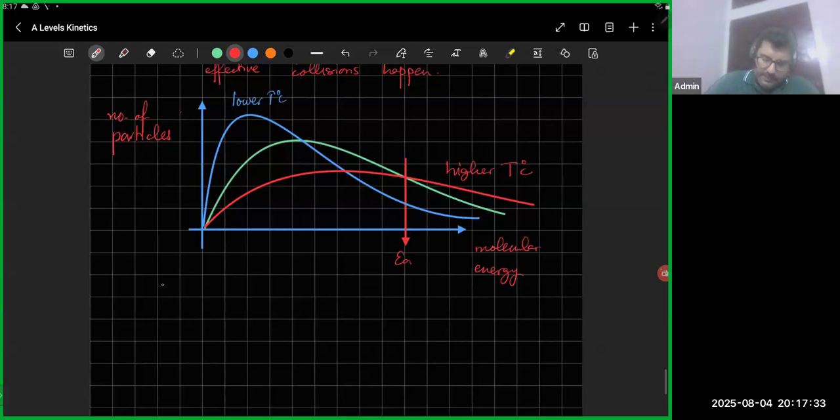So I'm just going to write this down. Again, this is the AS recap. At higher temperatures, the curve shifts to the right, and it flattens.